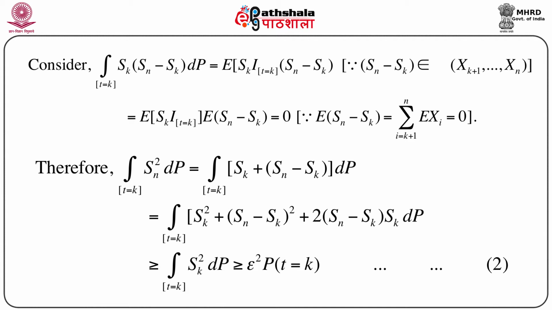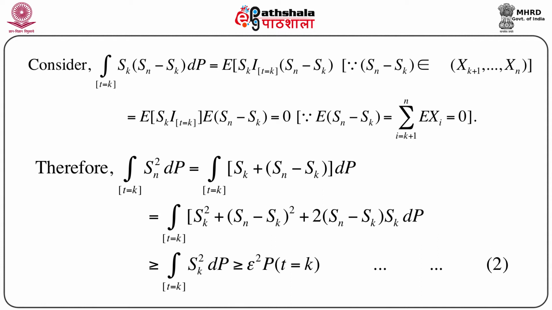So, let us consider first this quantity, that is the integration over T equals k of Sk into Sn minus Sk dP. Now, P is the probability measure defined on the space. This is a product term, Sk into Sn minus Sk. We will see what is the implication of considering this term at this moment.